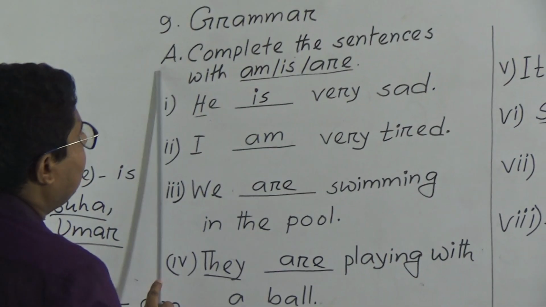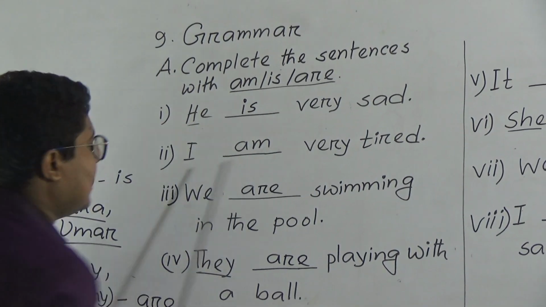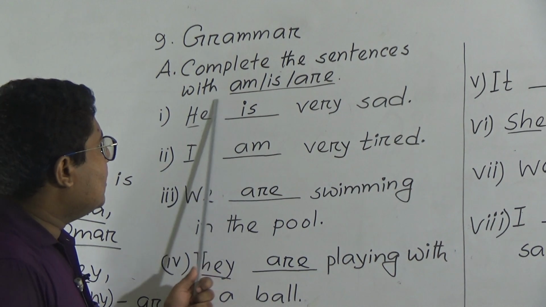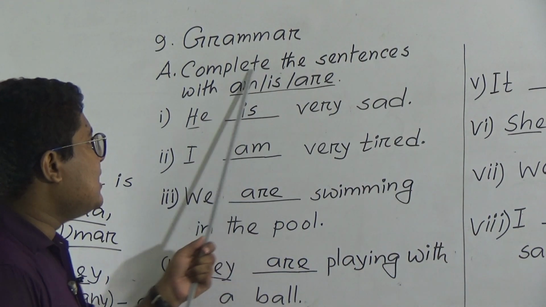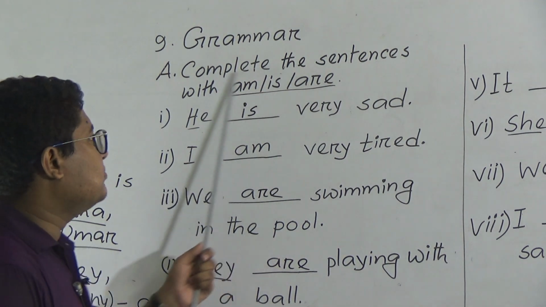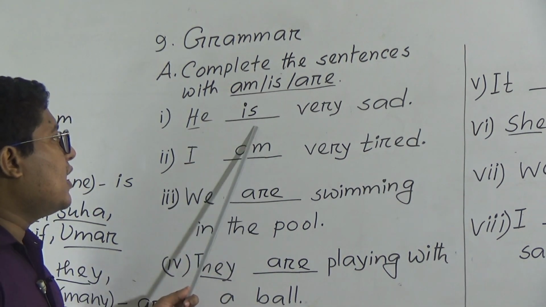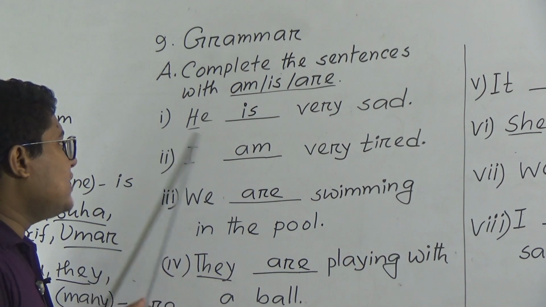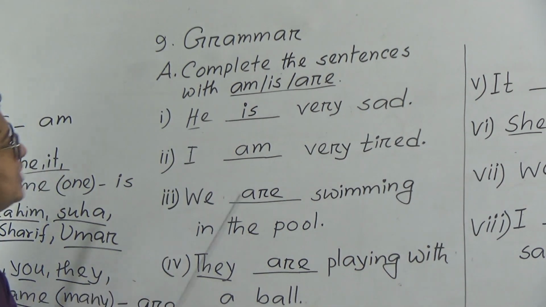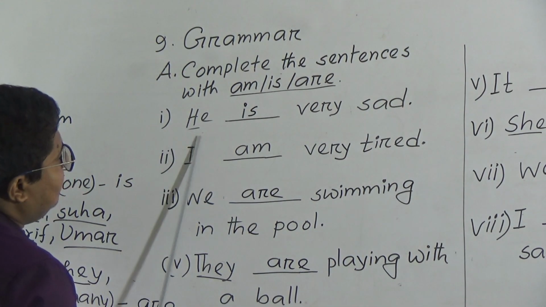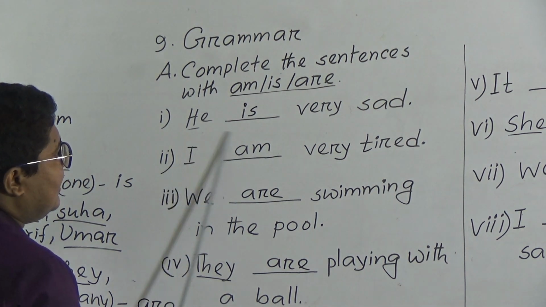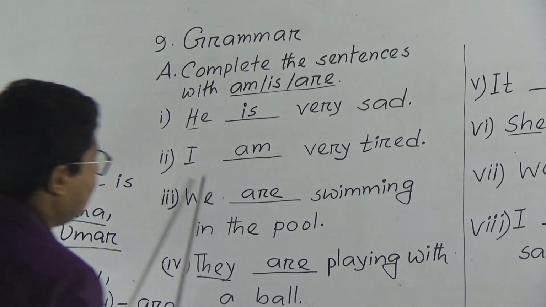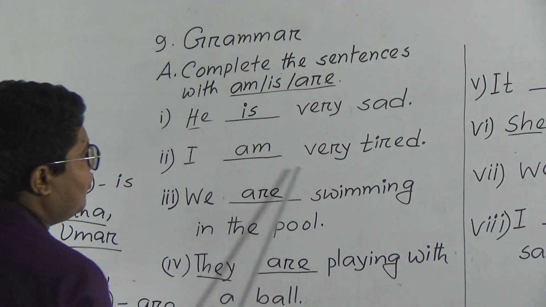Grammar, number 9. Complete the sentences with am, is, are. My dear students, listen very carefully. Am, is, are, these are called verbs. So we use verbs according to the subject. Let's see. He means one thing, we have to use is. He is very tired. So, I am very tired.